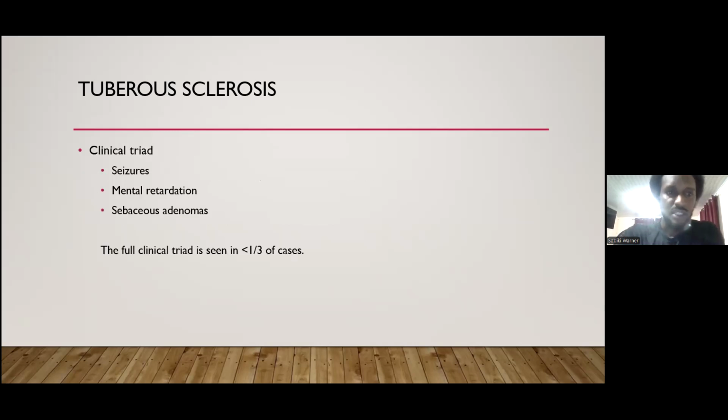Now, there's a clinical triad of seizures, mental retardation, and sebaceous adenomas, although this full clinical triad is seen in less than a third of the cases. These facial adenomas are not really adenomas of the sebaceous gland, but small hamartomas of the cutaneous nerve endings that are usually yellowish brown and glistening, and tend to arise in a butterfly or malar distribution, usually sparing the upper lip.